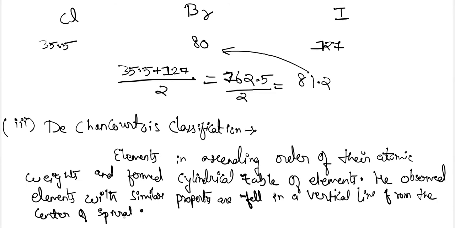However, this particular classification did not attract that much attention.